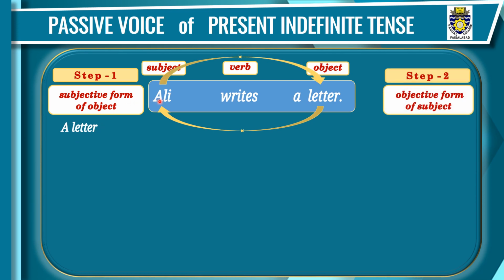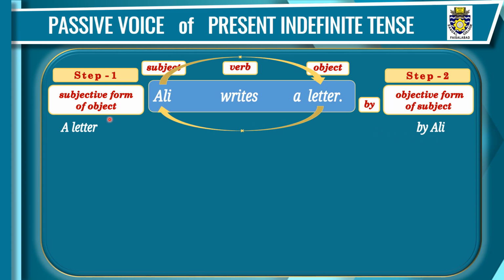The subject will take the place of object, and the objective form of the subject will be written at the end. Before this, we will write by. So by Ali. Ali is a noun, so we will not change its form.